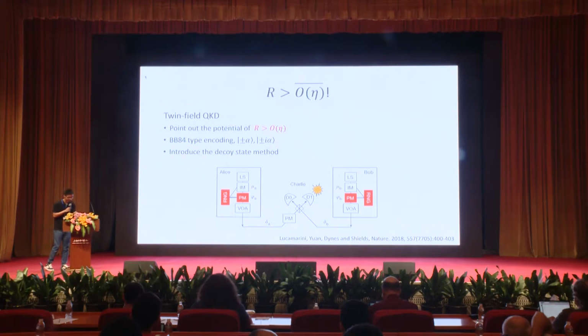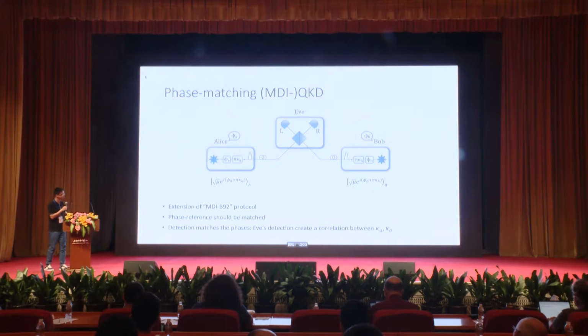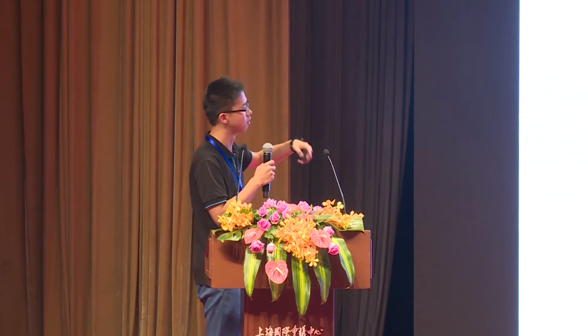So what we have done is that, based on the original MDI B92 protocol, we take the decoy state method, generalize the picture, and design a so-called phase matching MDI QKD protocol. In this protocol, Alice and Bob encode the information as alpha and minus alpha. After that, Alice and Bob generate a random phase on it, and they send it to Eve, and Eve does a single detection and announces the result. And Alice and Bob do the post-selection. They choose the signals with phi A equals phi B.